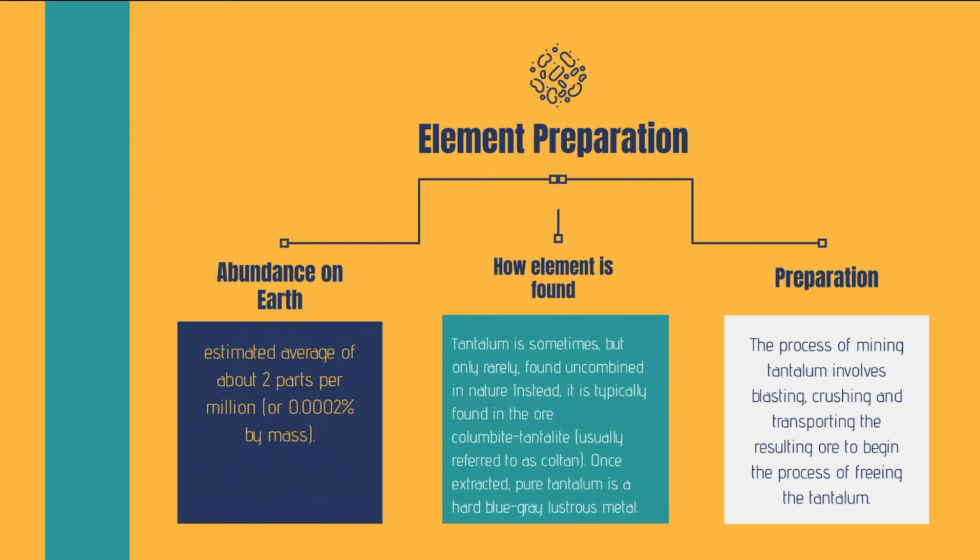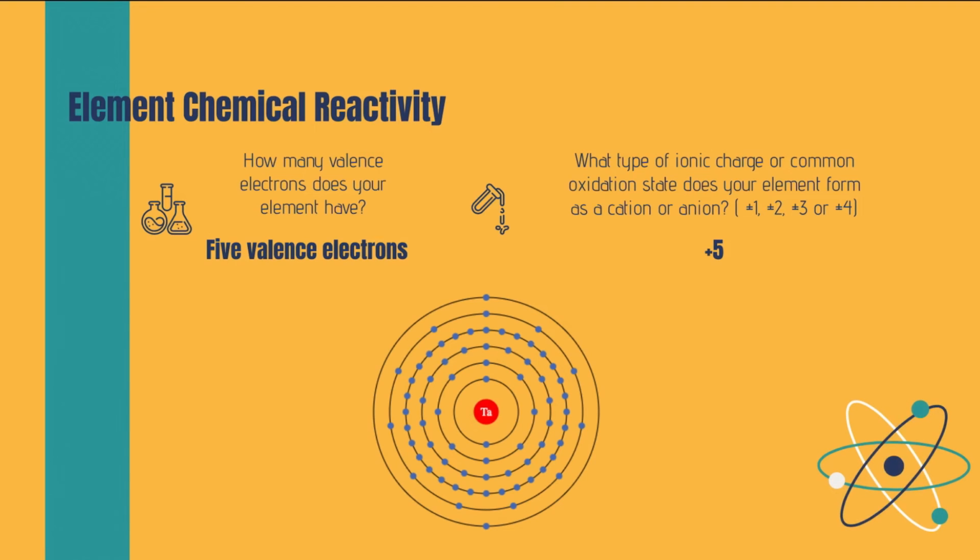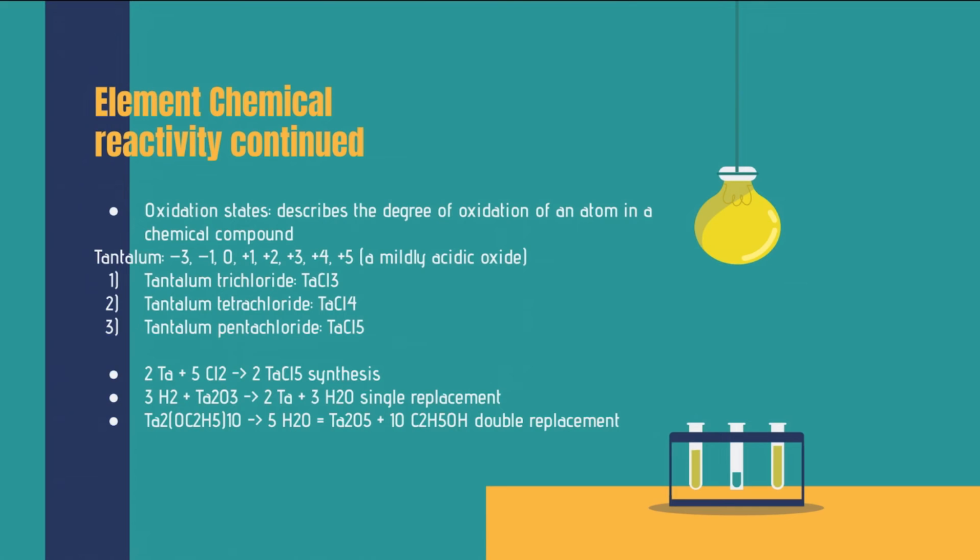Tantalum has 5 valence electrons, and the typical charge or common oxidation state is +5. Oxidation states describe the degree of oxidation of an atom in a chemical compound, and here's a list of the oxidation states of tantalum, +5 being the most common, a mildly acidic oxide. And then there are 3 compounds of tantalum: tantalum trichloride, tantalum tetrachloride, and tantalum pentachloride.